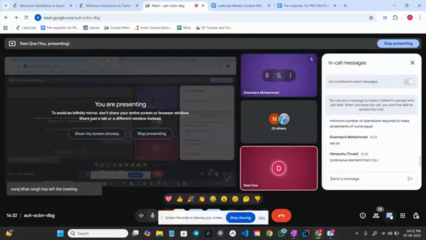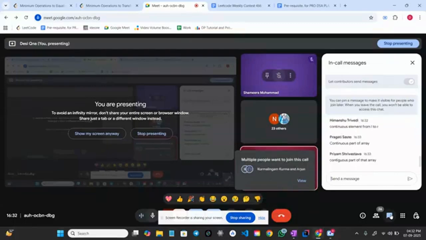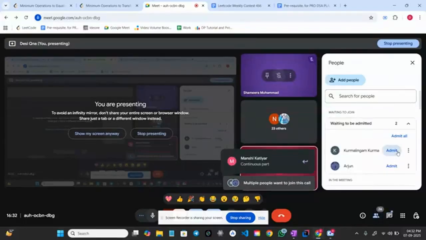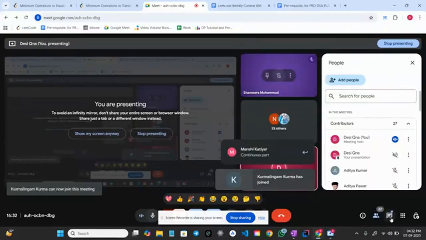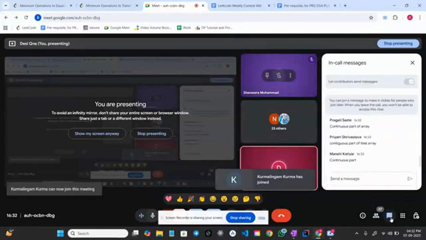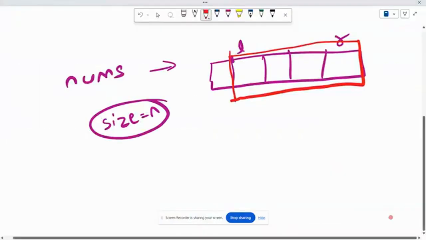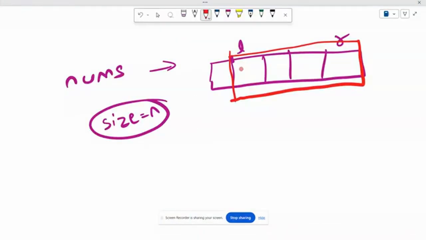Yeah, great, awesome. Contiguous elements from L to R. Yeah, you are correct, guys. That is the definition of a subarray. So basically, in this problem as well, what do we have to do? We have to choose a subarray. Let's say I choose this subarray, so it will have, let's say, elements A, B, C, D, E.